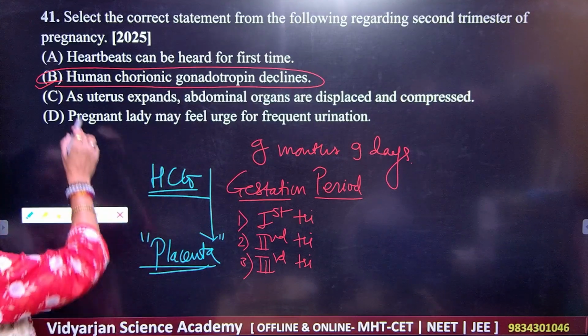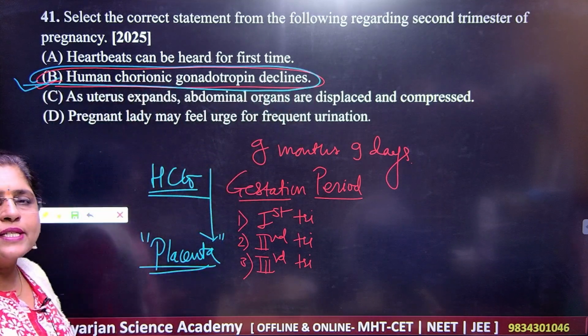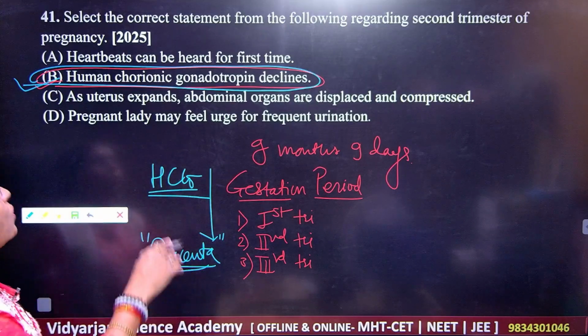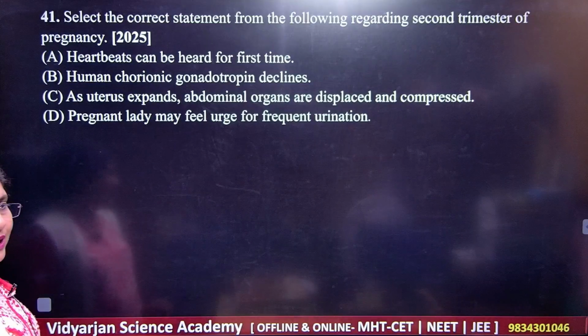Okay, so what should be your correct answer? Your correct answer is HCG level is going to decline here. Okay, so note here that for 41, B is your correct answer.